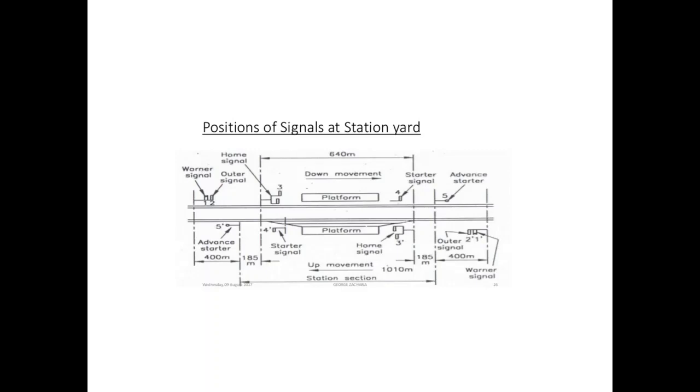We can see this is the warner, this is the home signal, this is the outer signal. First is the warner, second is the outer signal, third is the home signal, fourth is the starter signal, fifth one is the advance signal. All these signals are called reception signals. Why reception signals? The signals control the reception of trains into the station.